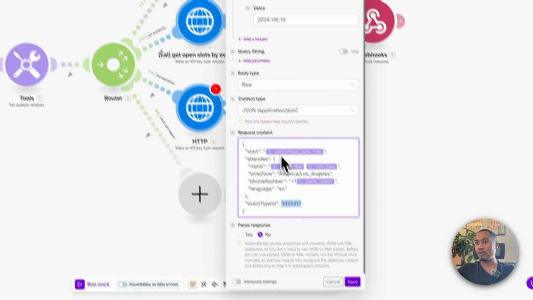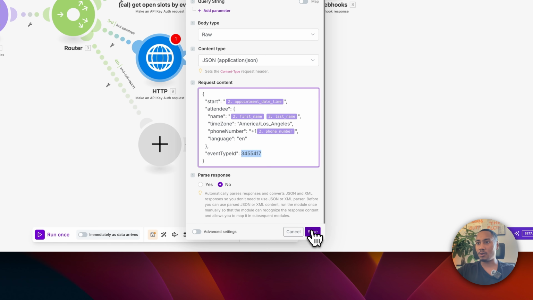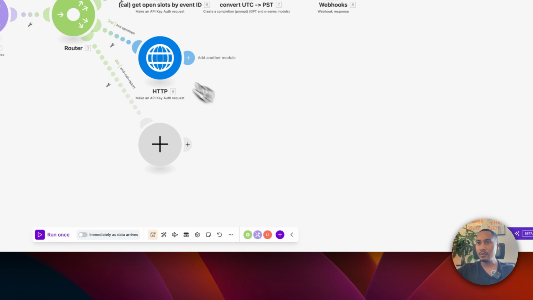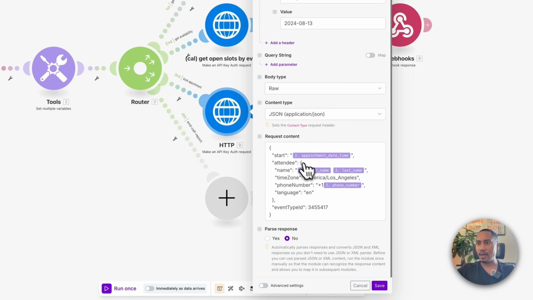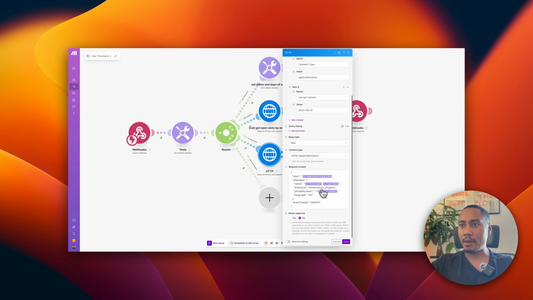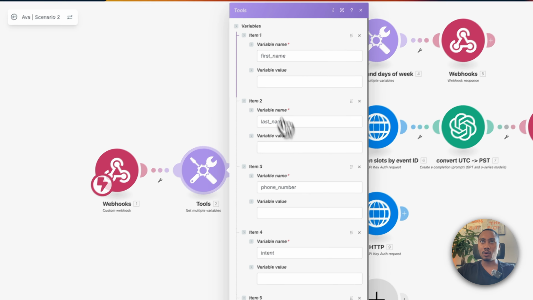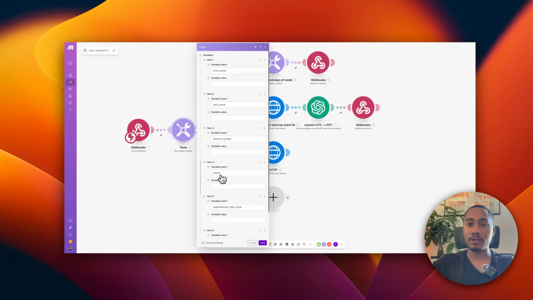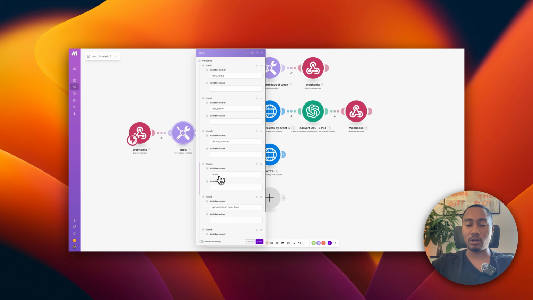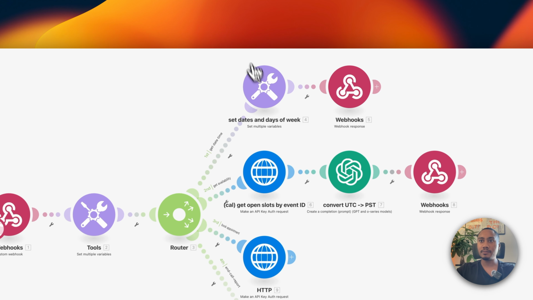So now that we got this, everything looks good, so let's go ahead and hit save. Also, just ensure that all the values that we're mapping in are coming in from the tools. Keep in mind, currently these are all empty. So if you try to call your assistant and it tries to work with the tools, it's not going to work correctly because we haven't mapped everything. We will do that in the steps to come. So just keep that in mind.